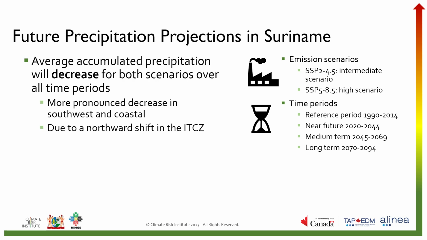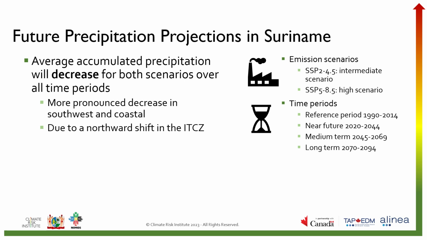Average accumulated precipitation in Suriname is expected to decrease strongly for both scenarios over all time periods. This decrease will be more pronounced in the southwest region and on the coast. The reason for this projected decrease is that the average position of the intertropical convergence zone is expected to gradually shift northwards as the northern hemisphere warms faster than the southern hemisphere.